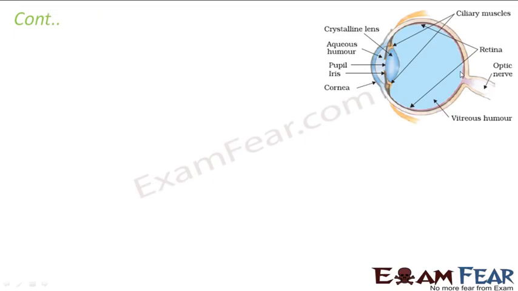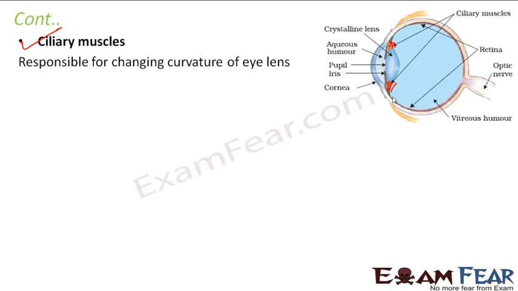Now, who helps in changing the focal length of this eye lens? There come the ciliary muscles. These ciliary muscles are present on top and below the eye lens like this. These muscles can relax and contract, and their ability to relax and contract allows the eye lens to change its focal length. So what happens?